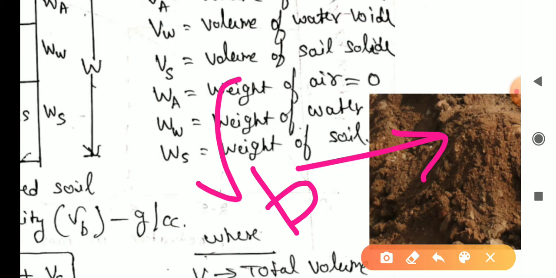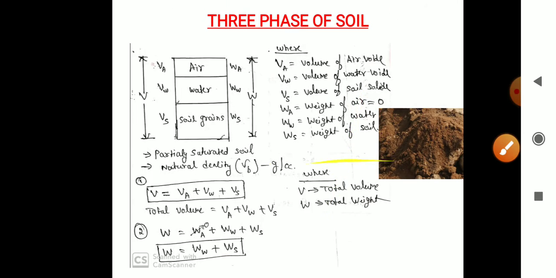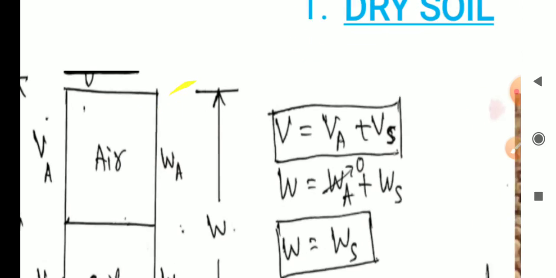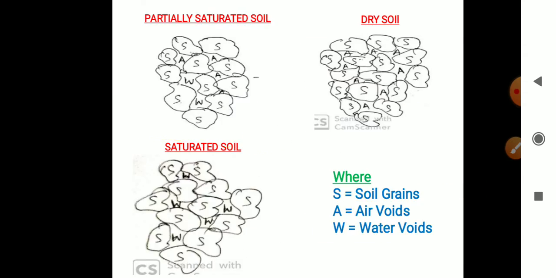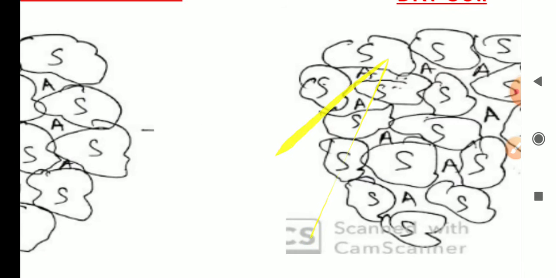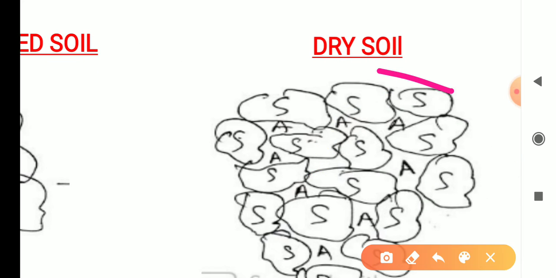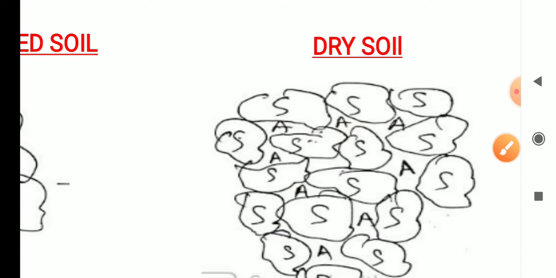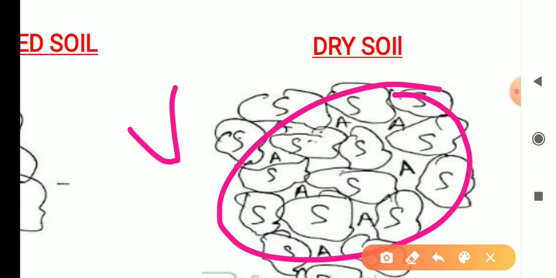So this is the soil image. In it we have water voids, air voids and soil grains. Next, the two phase diagram. In the two phase diagram, the first one is dry soil. Dry soil has some volume and some weight.